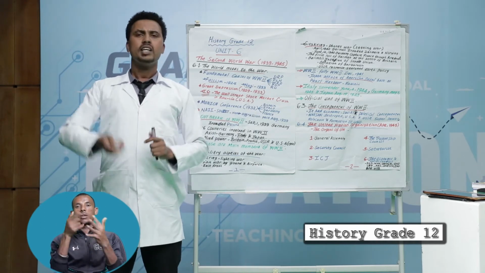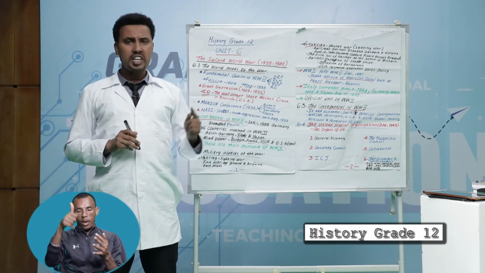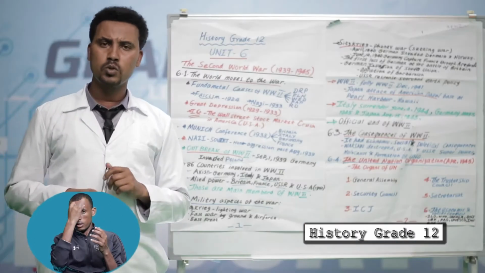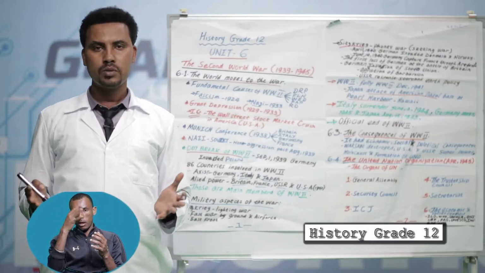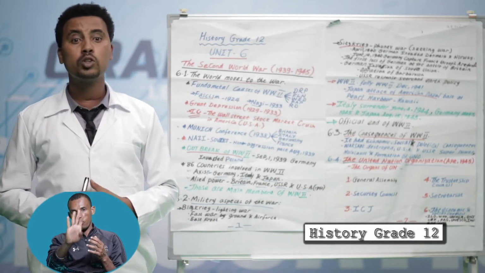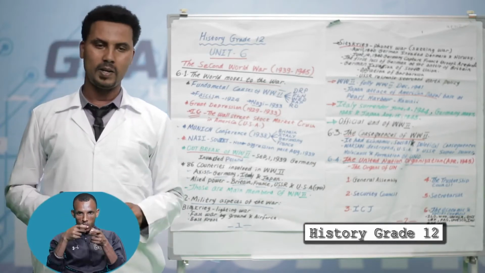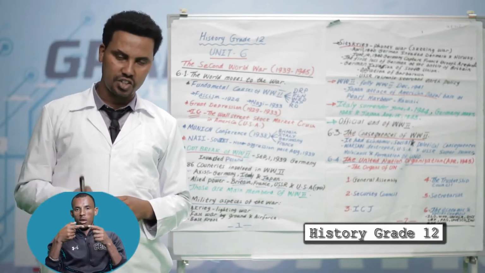The main aggressive measure of the Fascist Party, of Benito Mussolini: since 1934, Benito Mussolini conquered Ethiopia. It was against the League of Nations.